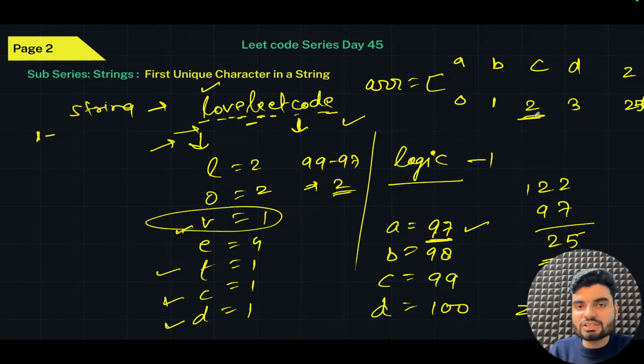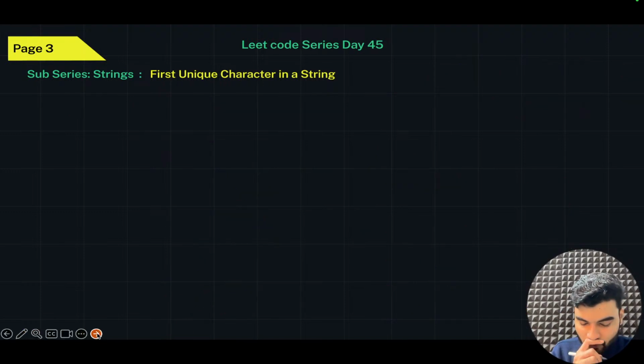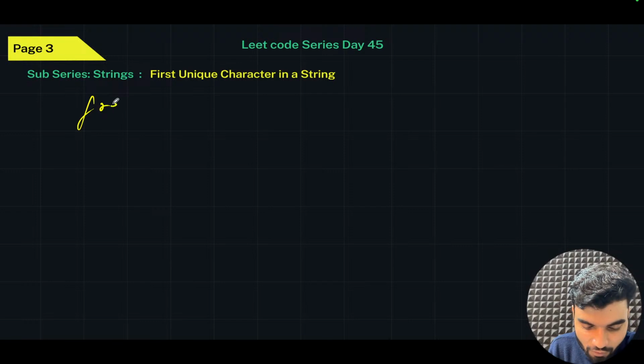Right. So what I can do is that I can have a frequency array. All the values are assigned 0, and the indexes are pointing out to these characters, the numerical value of these characters. And then what I will do? I will use my array frequency counter concept, and I will store all the frequencies. Okay, so I'm just showing you how you can do this. Let's suppose we have one frequency array. Now you understand why we need that size of array.